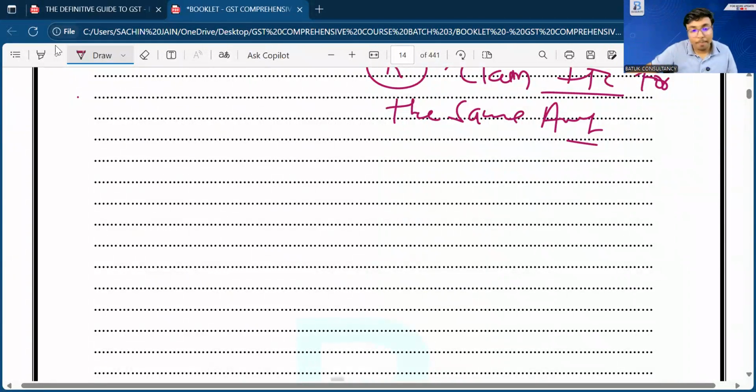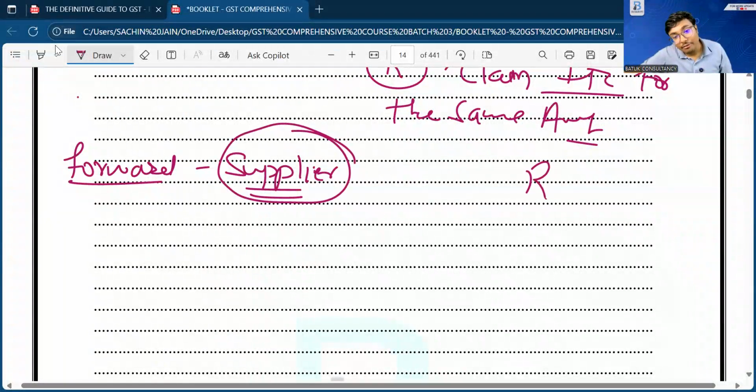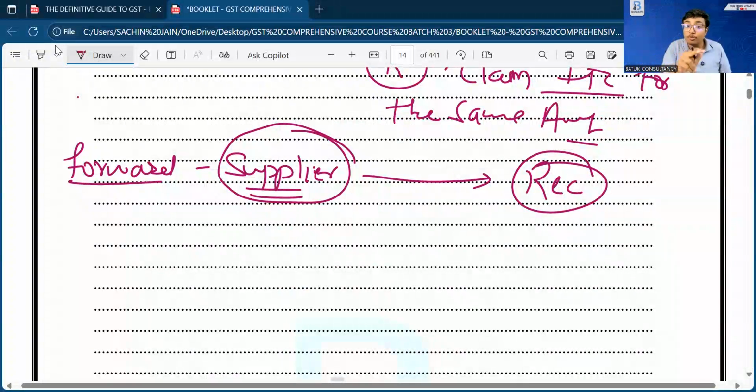Suppose in case of forward charge, when the supplier is making the payment of tax under forward charge, that means the supplier is paying the amount to the government at the time when the recipient is buying the goods from the supplier.